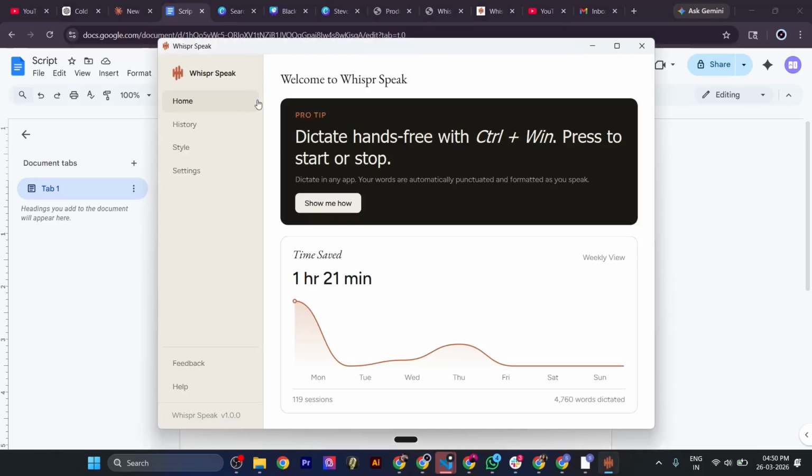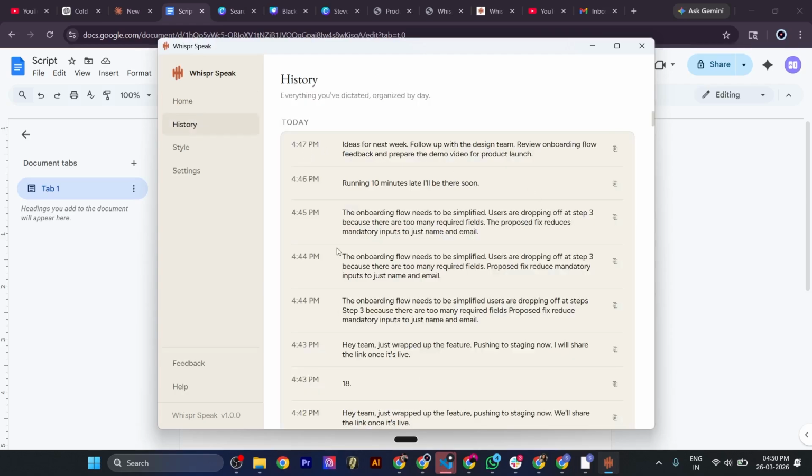This is Whisper Speak. Let me show you around and you will get it pretty quickly. This is a home page and it contains a little graph showing how much time you save for yourself by choosing to speak instead of type. This is your history. Everything you have ever spoken is saved over here. So if you said something and forgot to copy it, it's right here waiting for you.